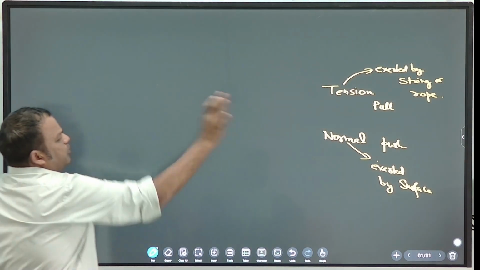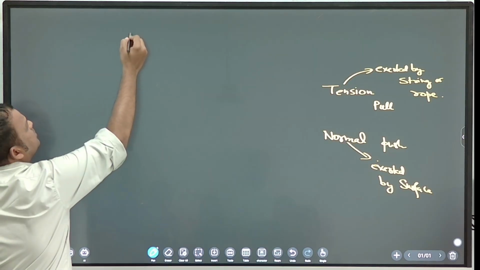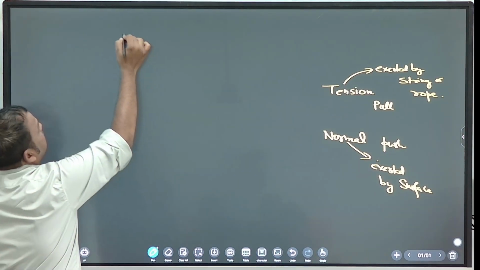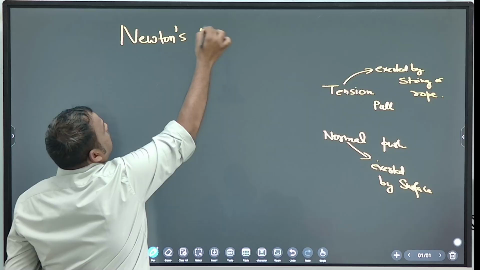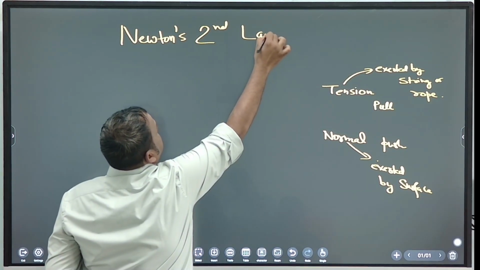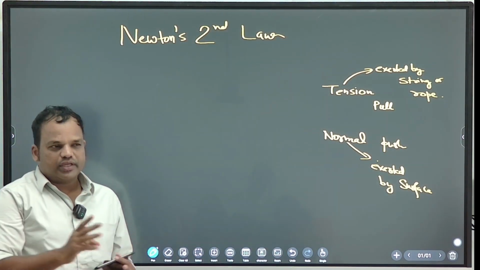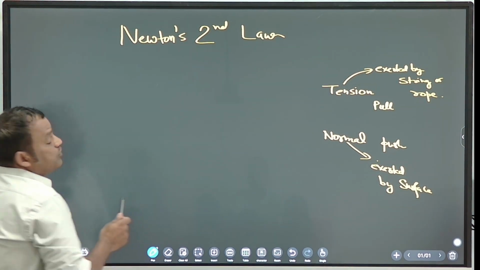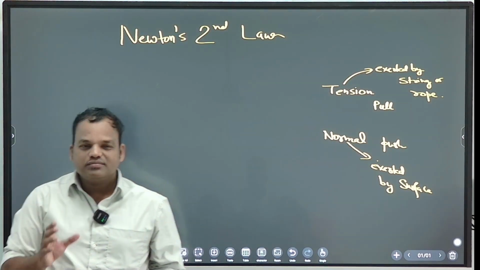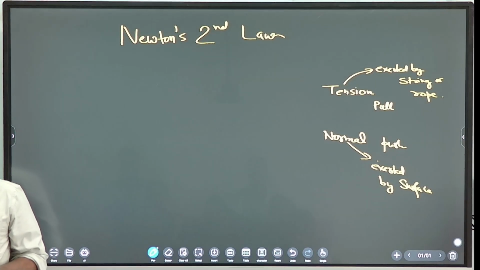So we discussed about rope also. Now equilibrium we have discussed. Now let's do Newton's second law. Write down the topic. Newton's second law. So what did Newton observe? Newton made three laws, one, two, three, based on observation. So Newton's first law is based on what? Balanced forces. Balanced forces means resultant force zero.